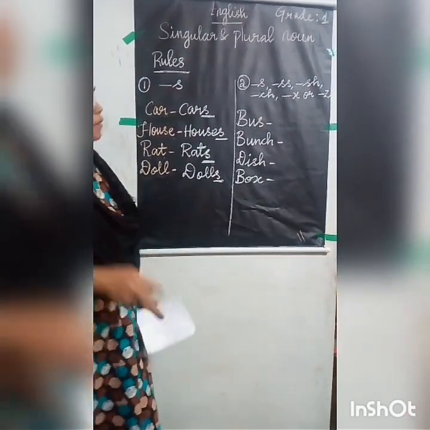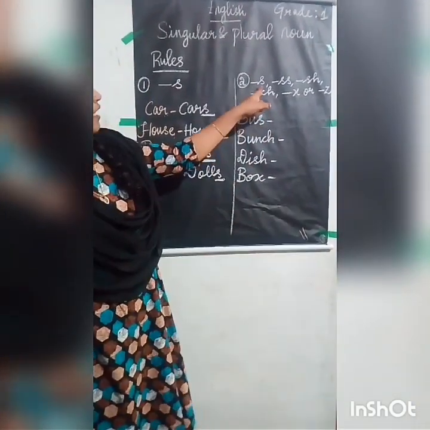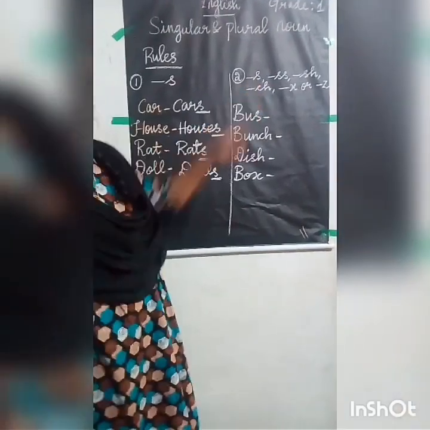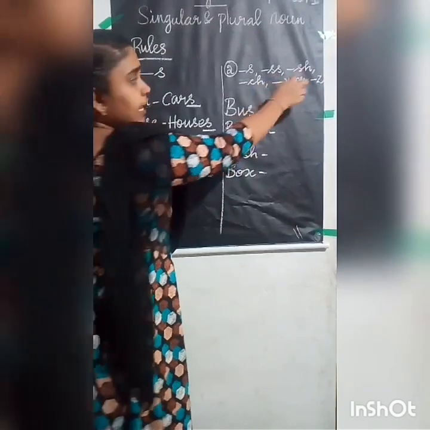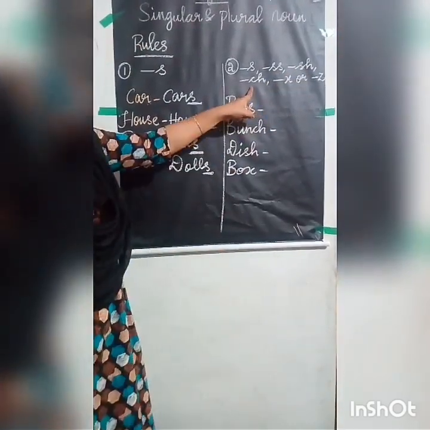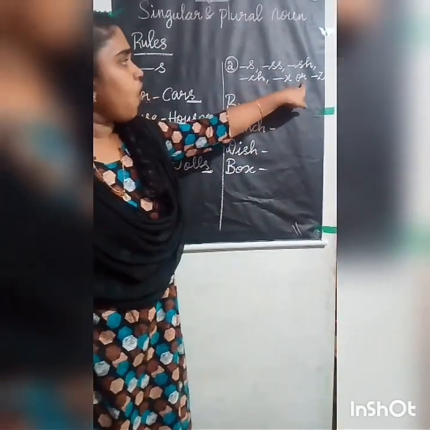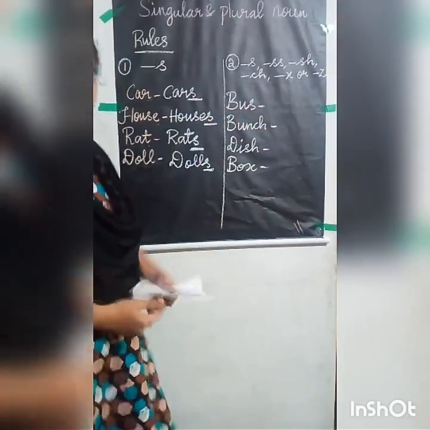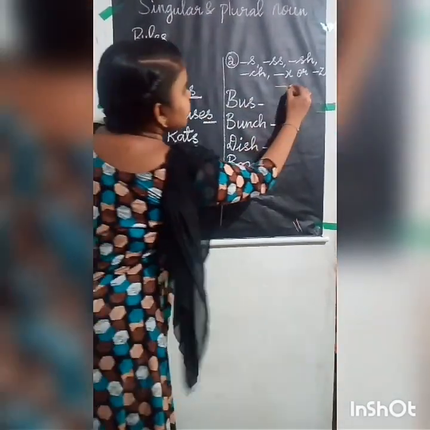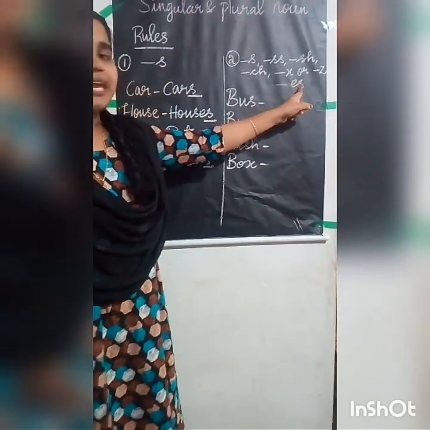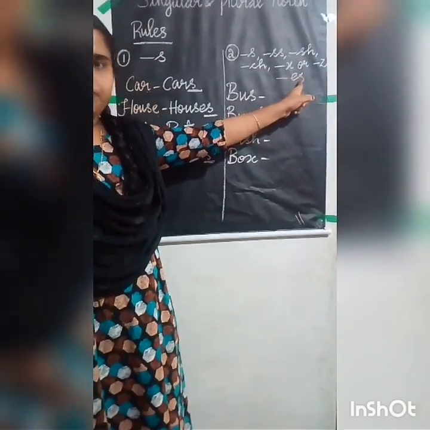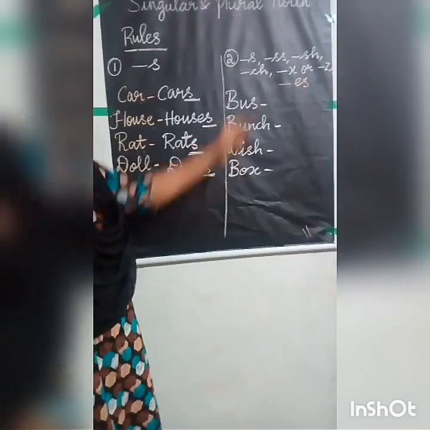Listen carefully. Here, when the singular noun ends with s, ss, sh, ch, x or z, you have to add es at the end of the word to make it a plural noun. Once again I am repeating, listen carefully.